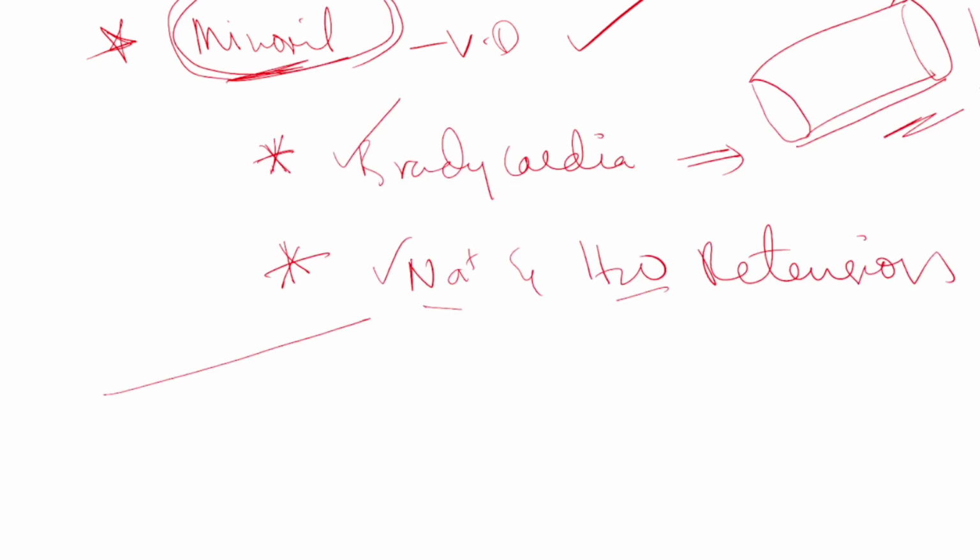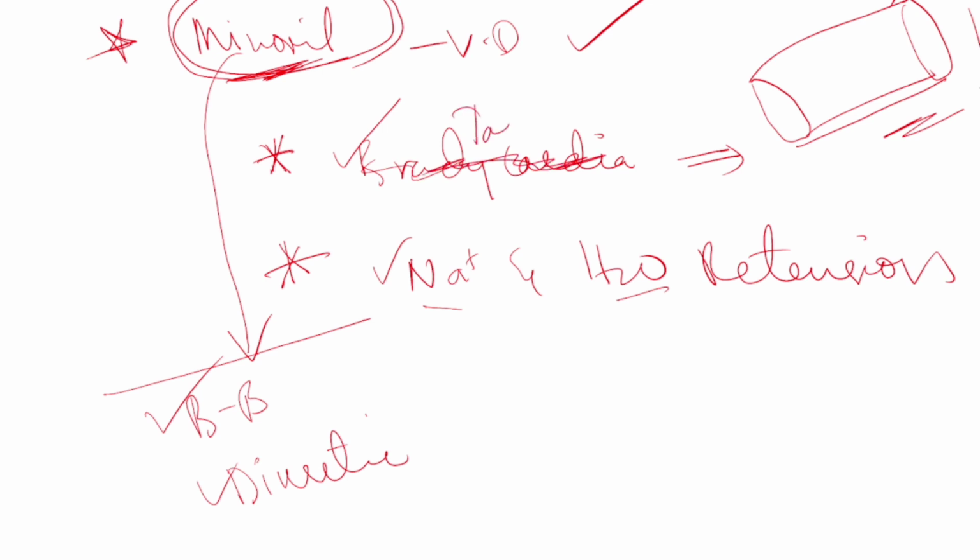Clear? Now, let me tell one very important point. Minoxidil is a vasodilator. Clear this point. Along with these vasodilatory effects, we have to give a beta blocker and one diuretic. If you are suggesting minoxidil in any patient as an antihypertensive drug, always suggest to the physician, or if you are prescribing, always prescribe a beta blocker and a diuretic, because minoxidil is causing, I think it is not, it is causing